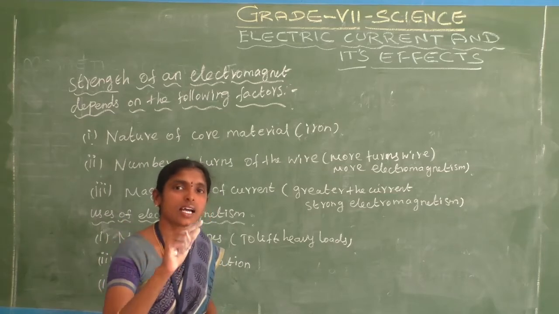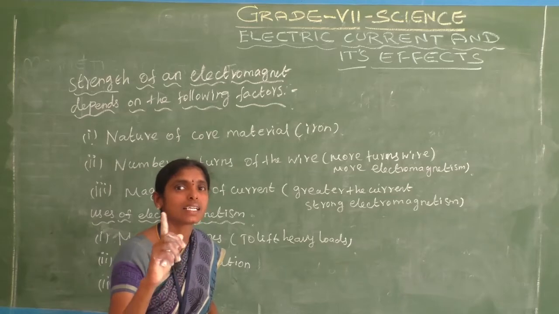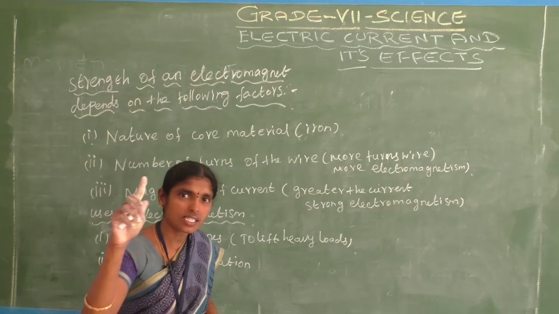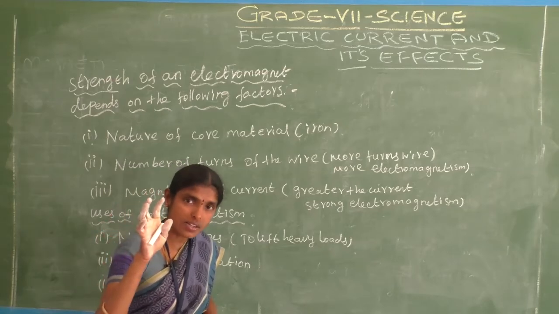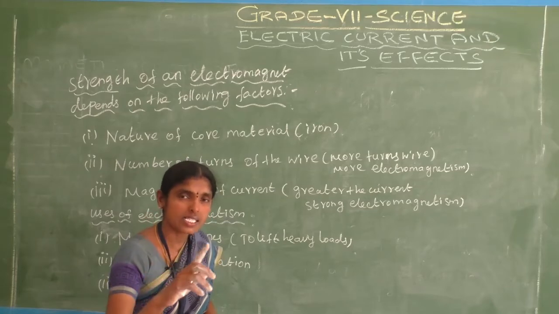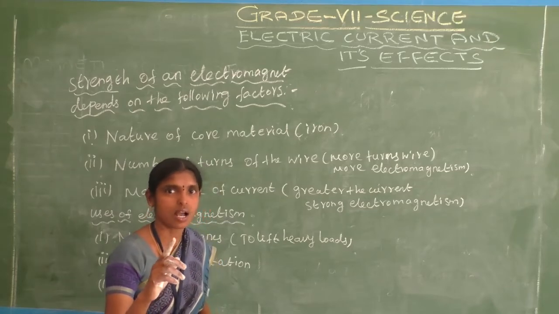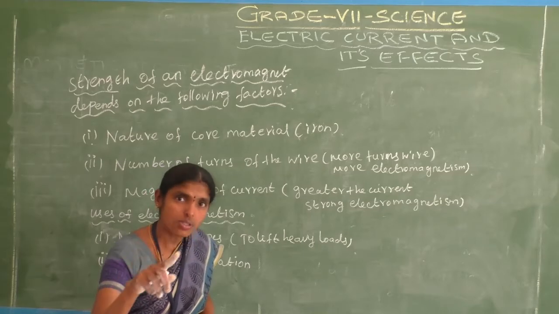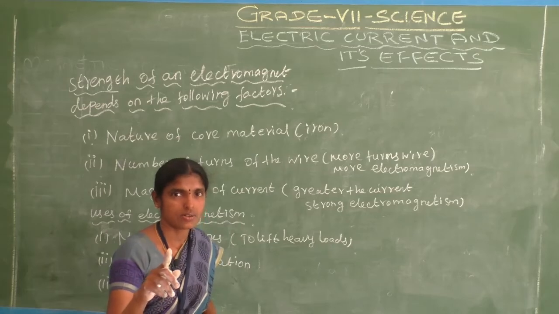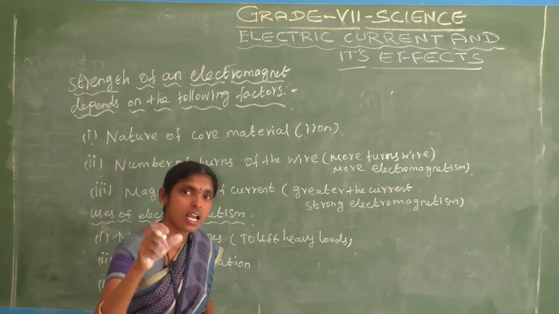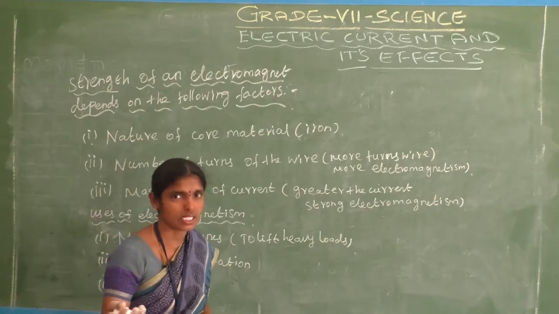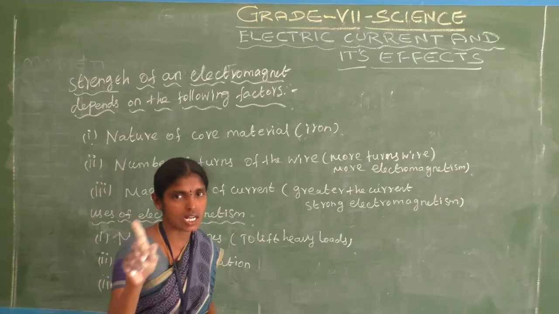What happened? The iron nail is magnetized. Then current flows in the circuit. Whenever we apply the current to the circuit, the iron nail is magnetized. Am I correct? That is called an electromagnet. The iron nail attracts other iron materials or other magnetic materials. Okay, this is called the electromagnet.